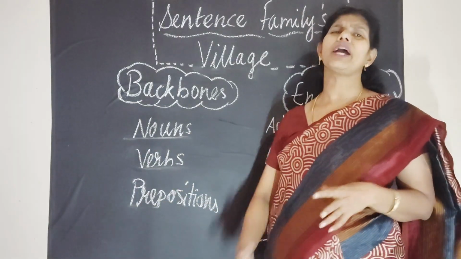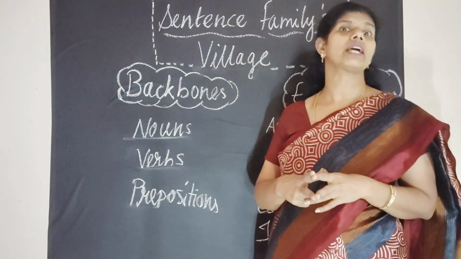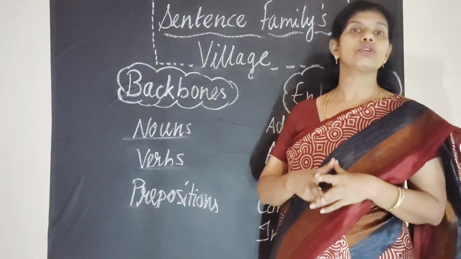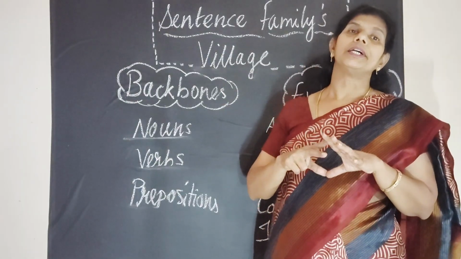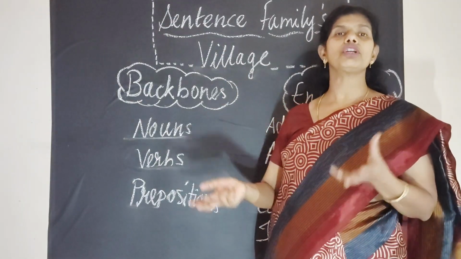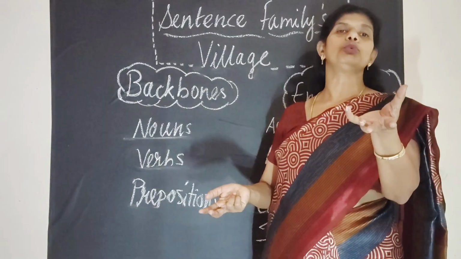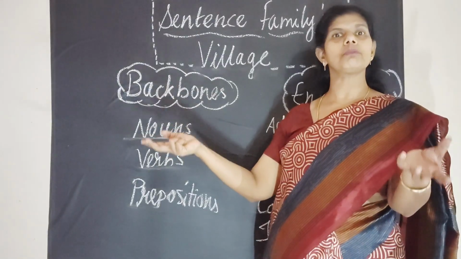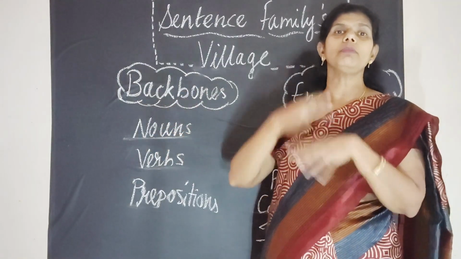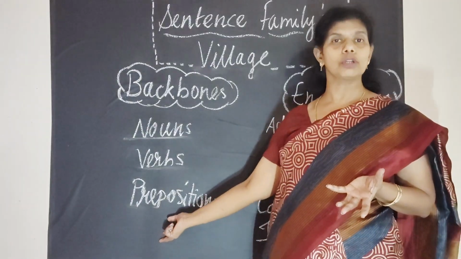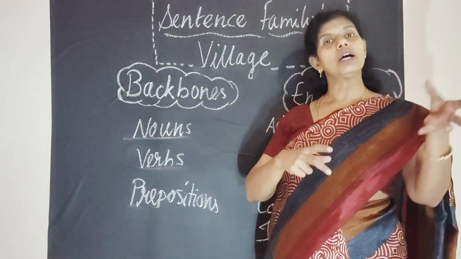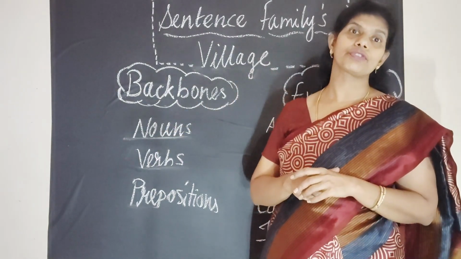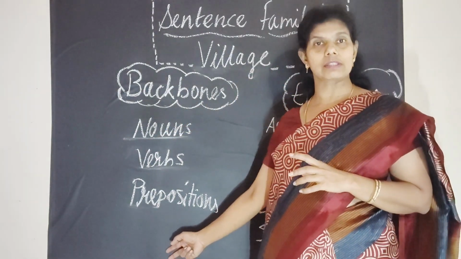Alright, you might be wondering, why do you put prepositions as backbones? Is it that essential? Of course it is as essential as the nouns and verbs, because without the preposition, the noun and the verb don't make sense at all. Like if I were to say that the book is table. Without a preposition it makes no sense at all. The book is table, the whole meaning changes. So this is a relational word. It creates a relationship between the subject and the object. So it is a very essential part of a sentence. That is why I have put these three things.